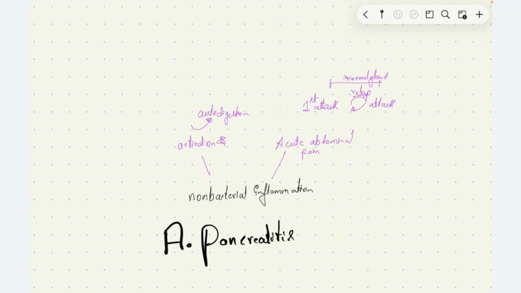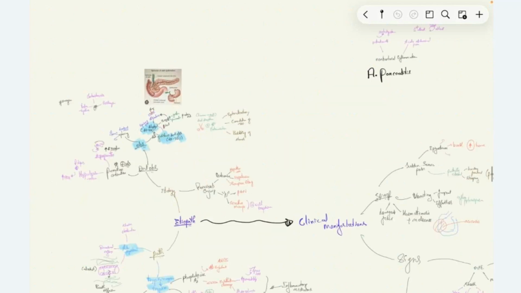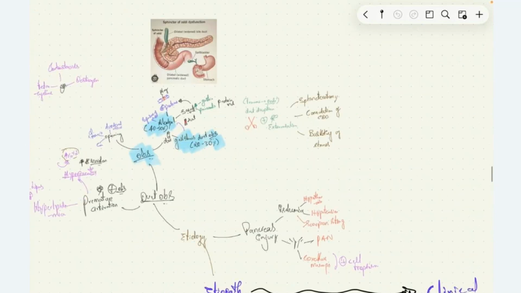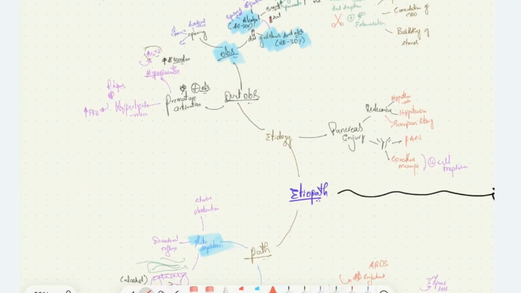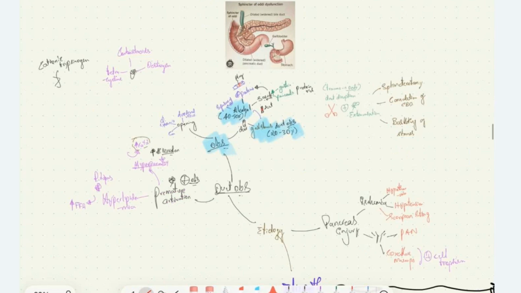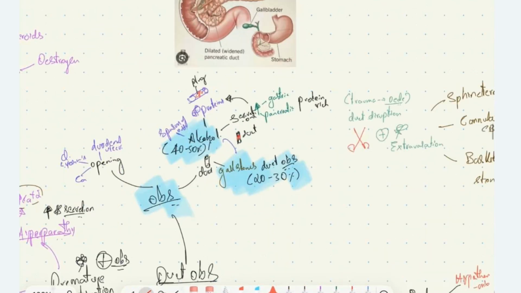So, to talk about the etiopathophysiology of acute pancreatitis, what is the etiology? How can the pancreas get inflamed? Pancreas inflammation can occur because of pancreatic injury or due to obstruction of the duct. How does pancreatic injury occur, or how does duct obstruction occur? The most common cause of pancreatitis in our country is alcohol intake.